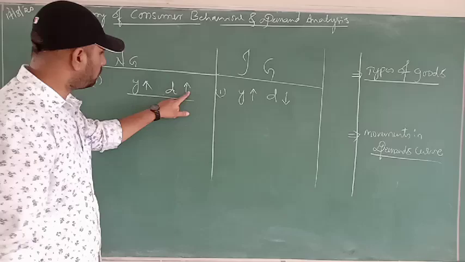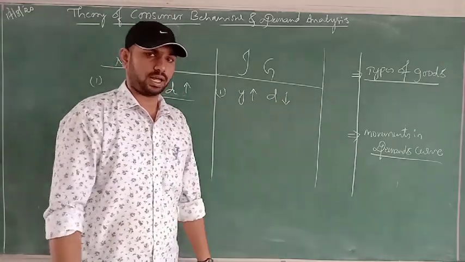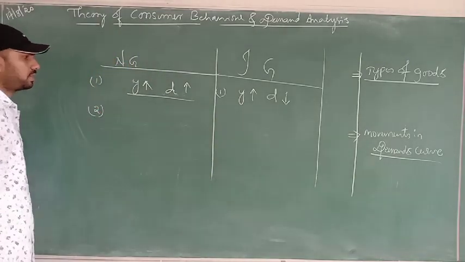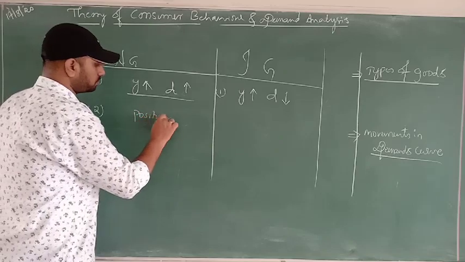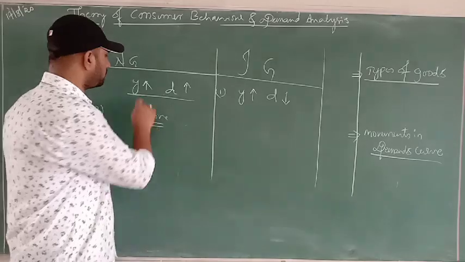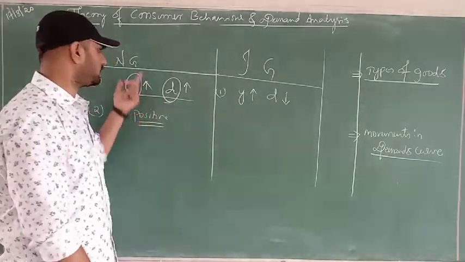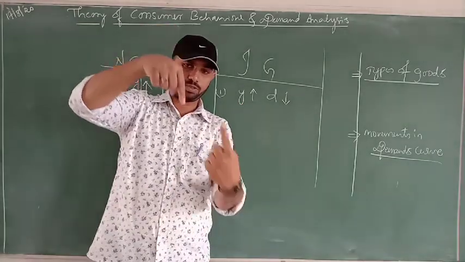We can see that here both are going in the same direction and here both are going in the opposite direction. We can make another difference between these two. There is the existence of a positive relationship between the income of a consumer and the demand for a commodity in the case of a normal good. And you can observe these arrows moving in the opposite direction.